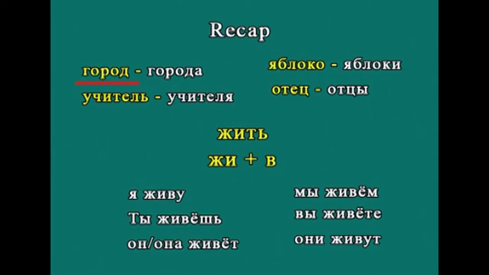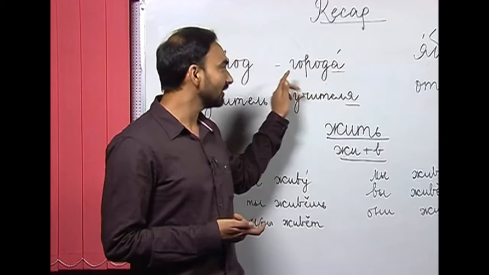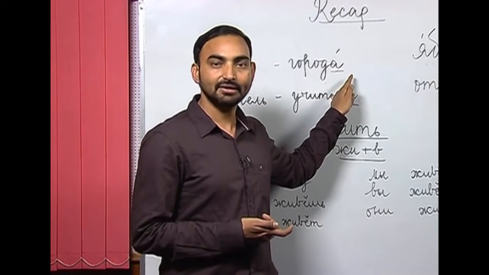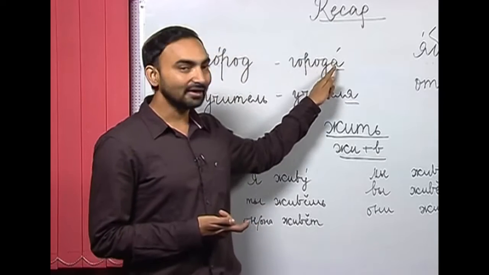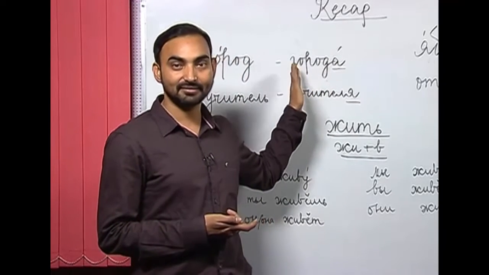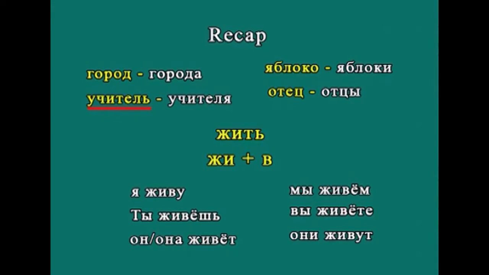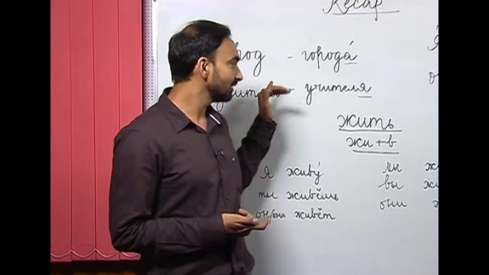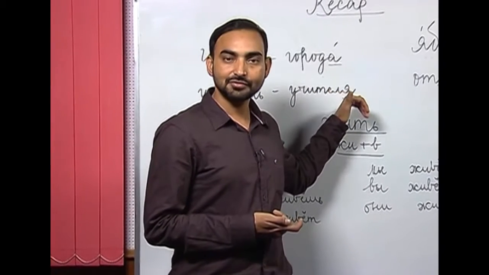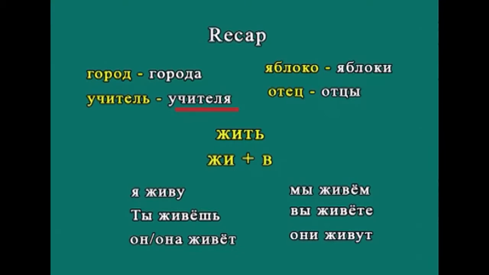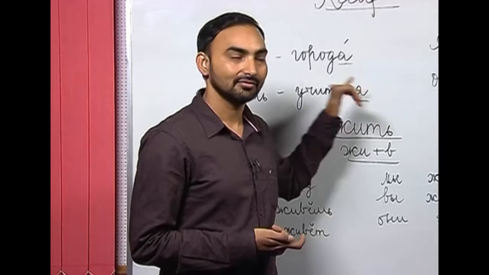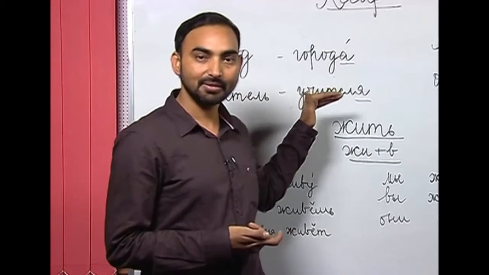For example, the first noun we have is город, and what is the plural of город? Города, city and cities. So, instead of putting И here, we are writing А. That you have to memorize because these are exceptions. The next one was учитель, teacher, and again the plural of учитель is not учители but учителя. So, again this noun you have to memorize.